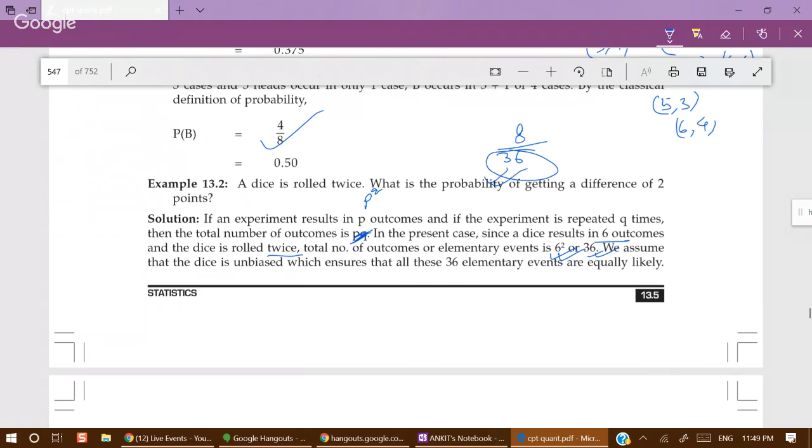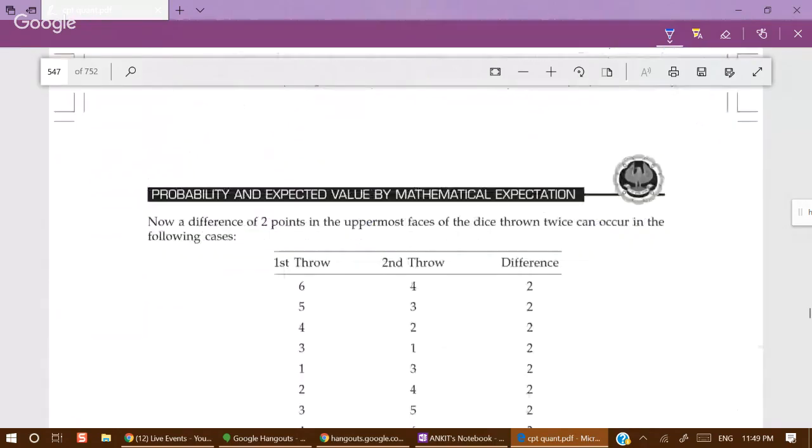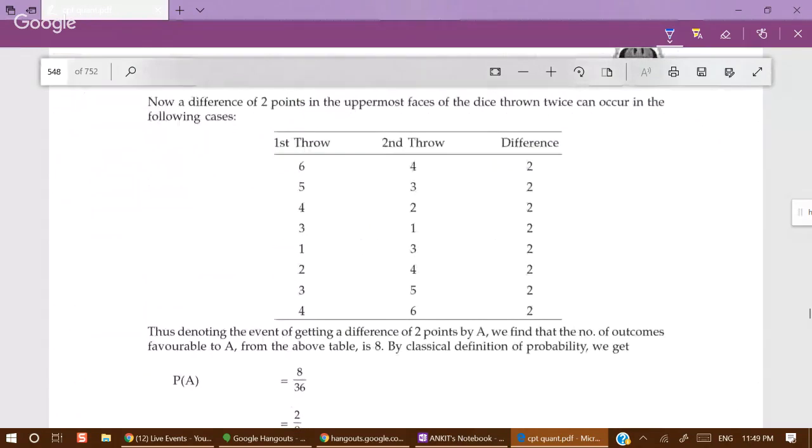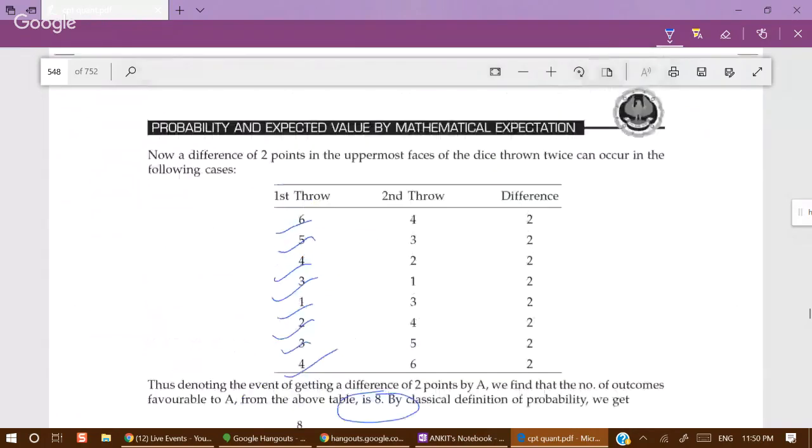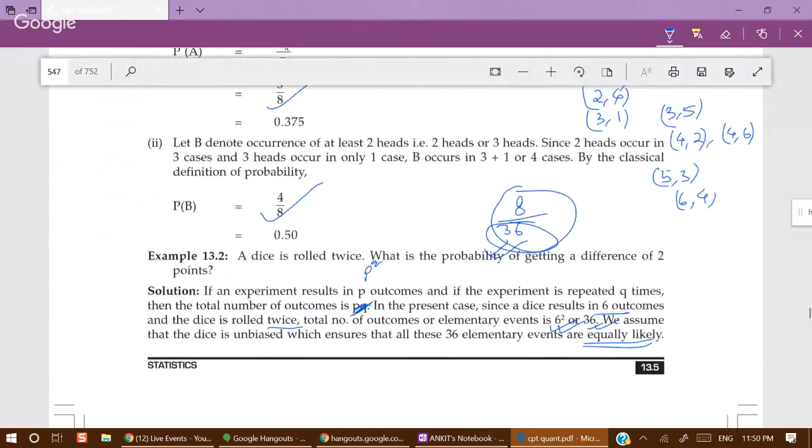We assume that the die is unbiased, which ensures that all these 36 elementary events are equally likely. Without assuming these are equally likely, we cannot solve this by the classical definition of probability. Now we have to get the favorable number of events. Difference of 2 points: 1 2 3 4 5 6 7 8 cases. That is 8 by 36. We also calculated this 8 by 36.